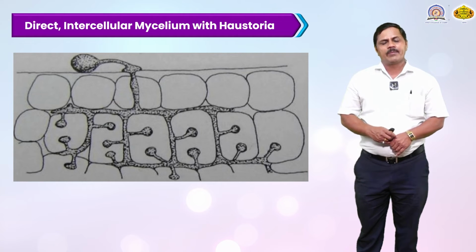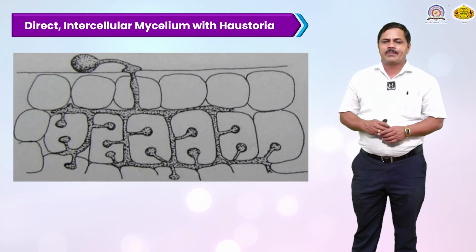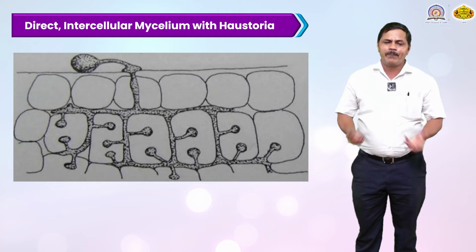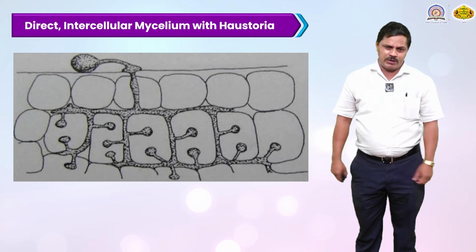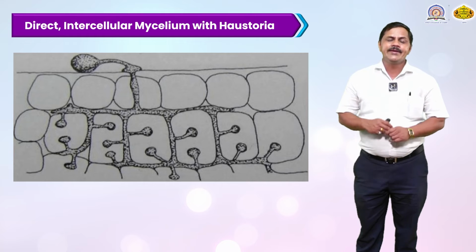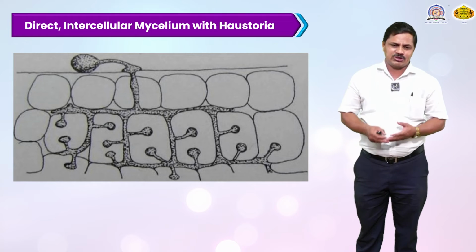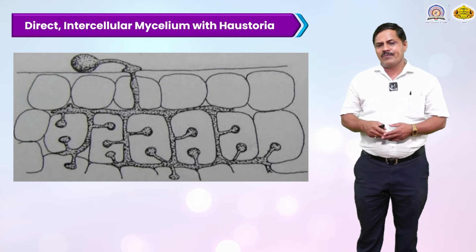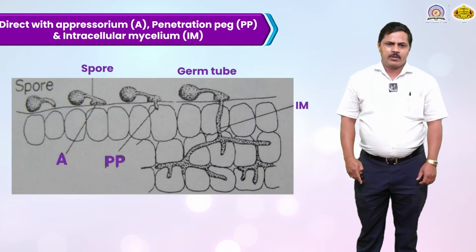Certain spores germinate, penetrate, and there is branching formation. After branching, there is formation of sub-branching, and on each sub-branch there is formation of the button-like structure, the Haustoria, and hence it is called the intercellular mycelium with formation of Haustoria, or button-like structure. It is very useful, very beneficial for the absorption of nutrients inside the plant body.